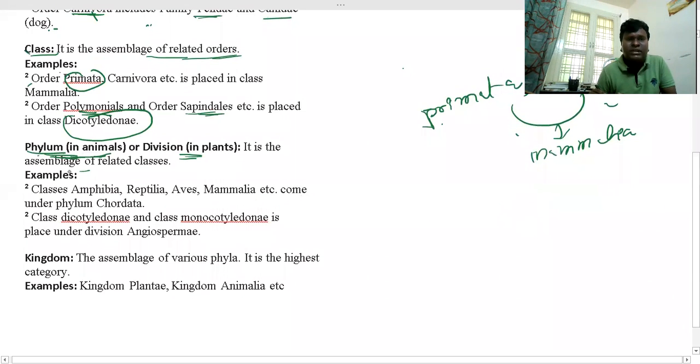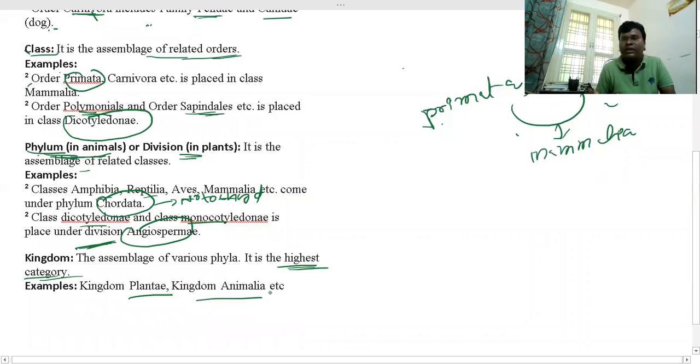With examples, classes like Amphibia, Reptilia, Aves and Mammalia all come under the phylum Chordata, because they possess a notochord. Dicotyledonae and Monocotyledonae are under the division Angiospermae; we call Angiospermae a division. All these different phyla or divisions can be included in the highest category, which is kingdom. You know that kingdom Plantae is different and Animalia is different.